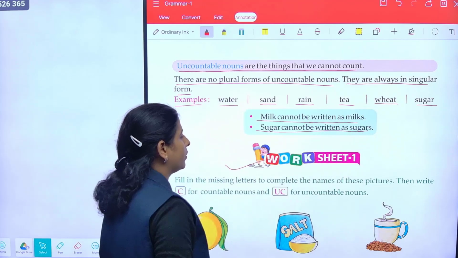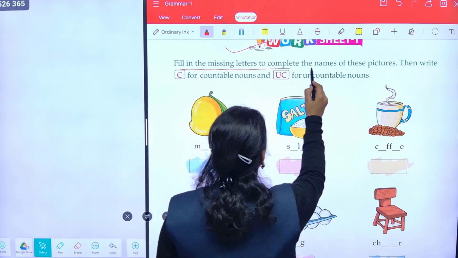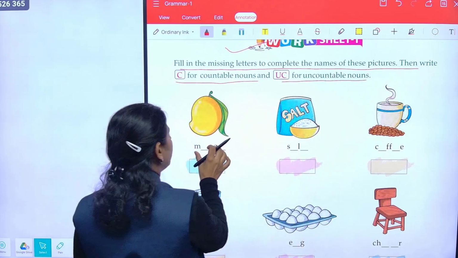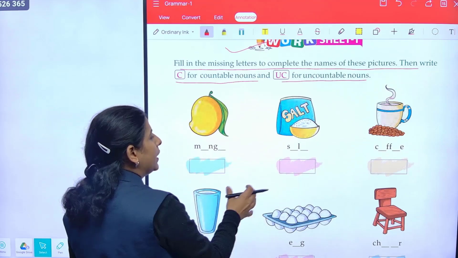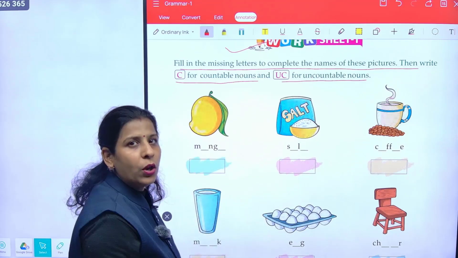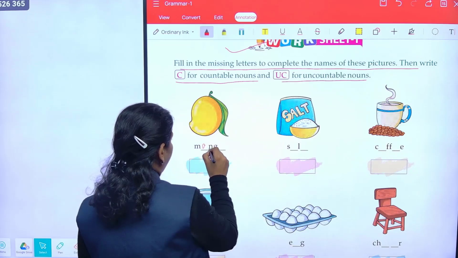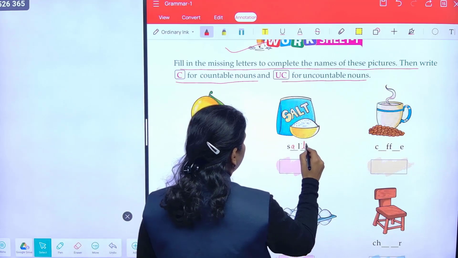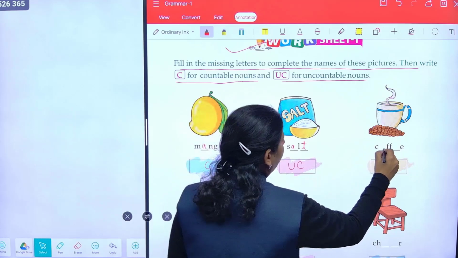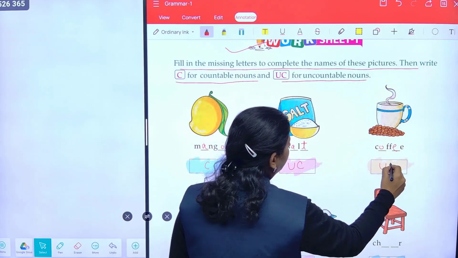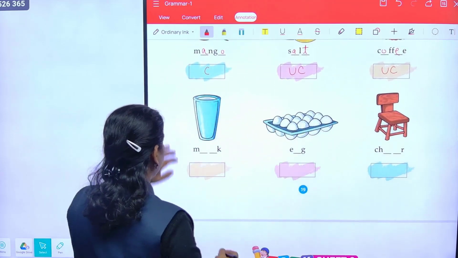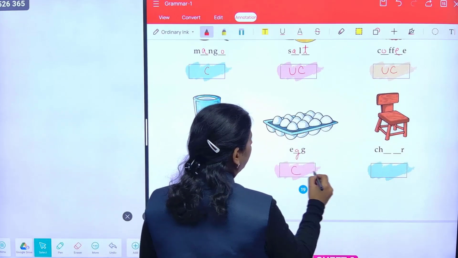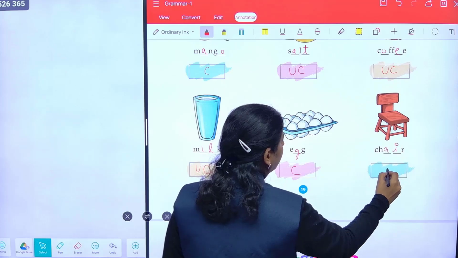Now let's do worksheet 1. Fill in the missing letters to complete the names of these pictures. Then write C for countable nouns and UC for uncountable. First we will fill these words in the blanks, and then we will write down whether it is countable or uncountable. This is mango. It is countable. This is salt. It is uncountable. This is coffee. It is uncountable. This is milk. It is again uncountable. This is egg. Countable. This is chair. Countable.